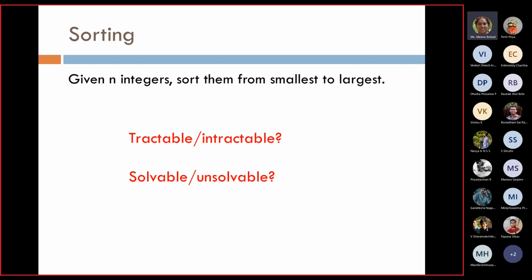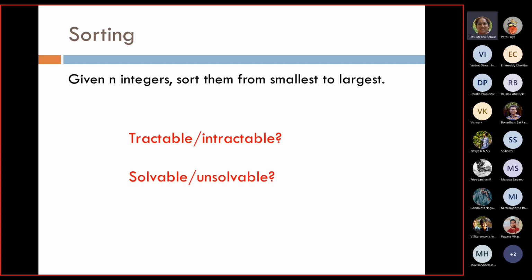Unsolvable means maybe it is possible to solve, but not in my lifetime, or it really takes a lot of time for which we cannot wait. I want to solve a problem. I want to make an algorithm for it. But let us say it takes a year for me to solve, but if I manually try to do it, or if I take a decision without actually finding the efficient solution, that is better, something like that.